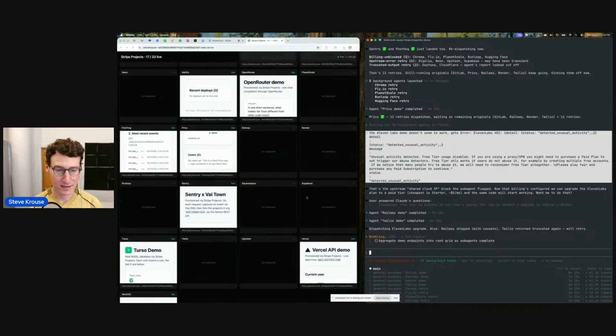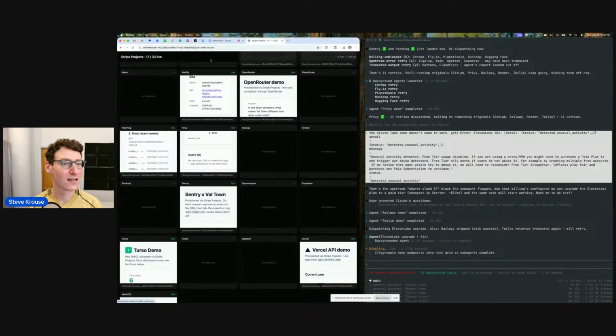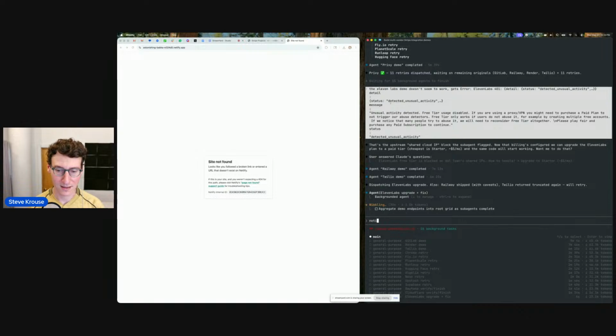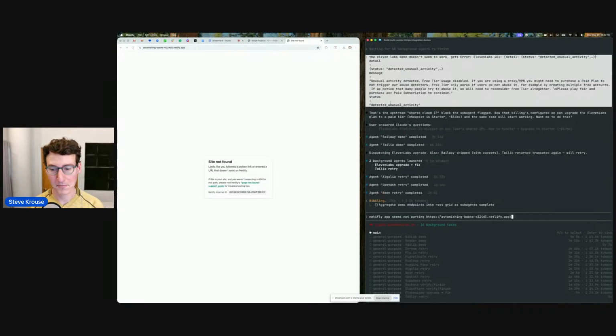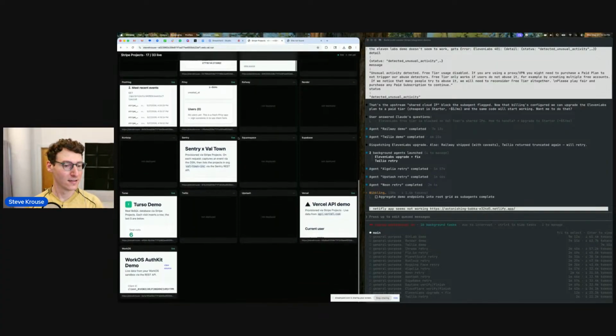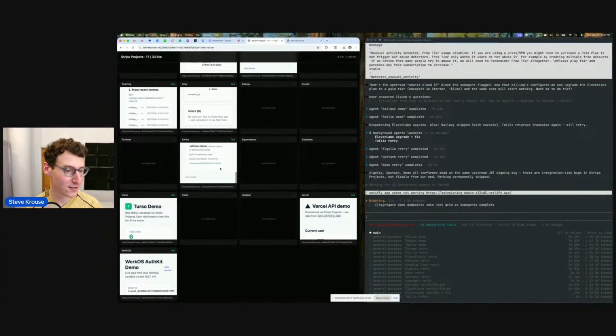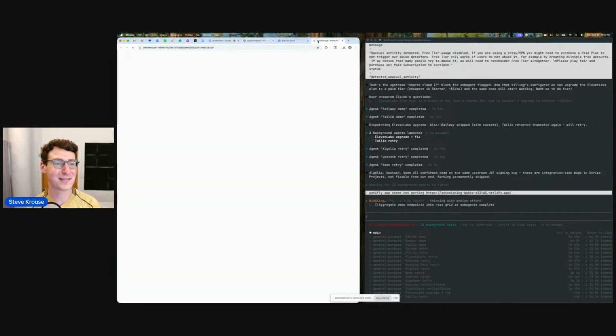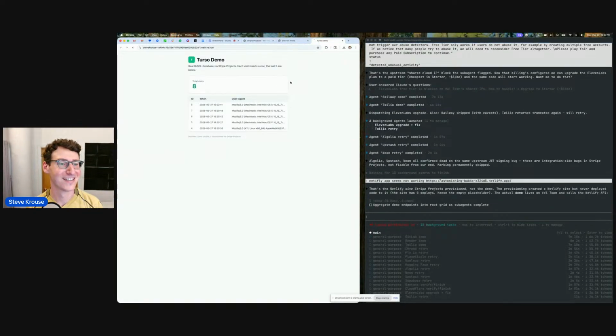Let's see, Netlify. Netlify app seems not working. Cool. Let's see if the Netlify app works. Sentry app works. That's sick. Oh, shit. That's so cool. Turso. We got a Turso database working. Nice.